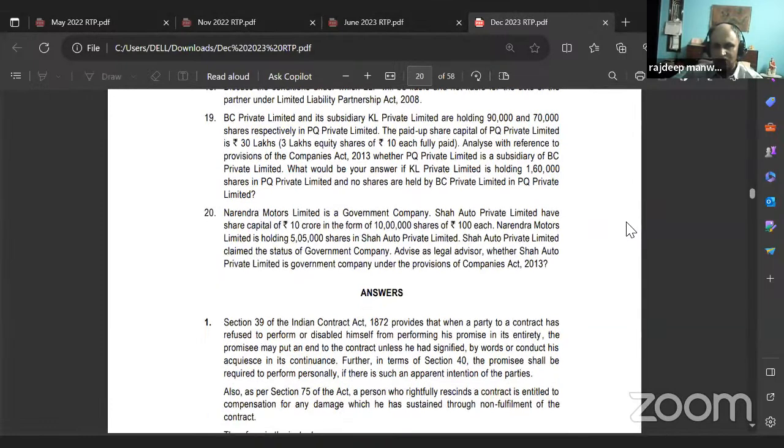BC Private Limited and its subsidiary. Okay, now which is the main company? BC Private Limited. And its subsidiary KL Private Limited. So BC is the main company. It has a subsidiary called KL Private Limited. Understood this? Whenever they give you names like BC, KL and all, that is simply to confuse you.